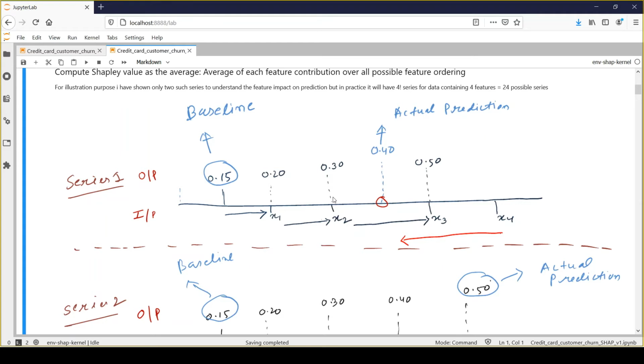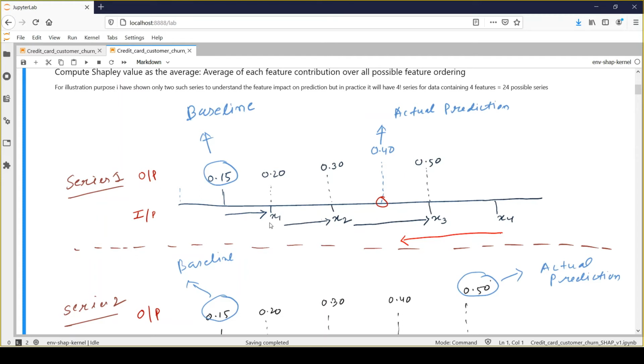And after adding x3, we have seen a large jump in the probability score, right? So it has gone from 30% to 50%. But once we added the last feature, which is x4, the probability score decreased by 10%. So my 50% has gone down to 40%, and that's my actual outcome, right? So that's the contribution we have in terms of getting this final prediction value.